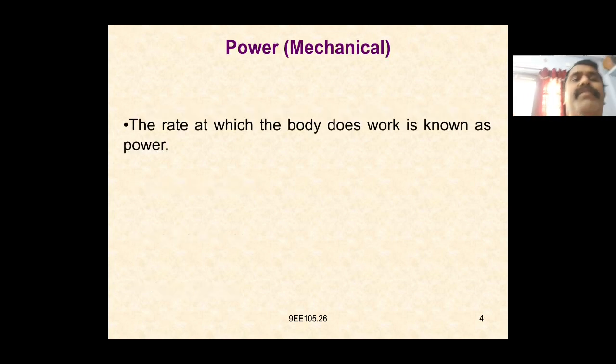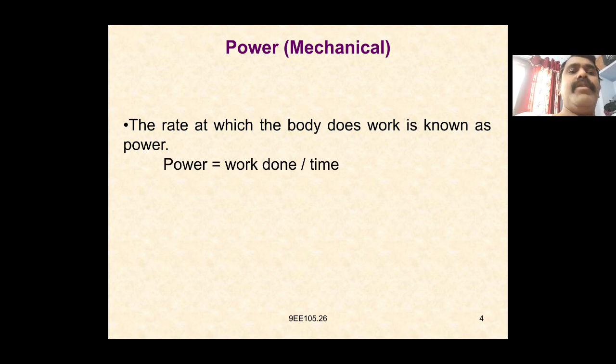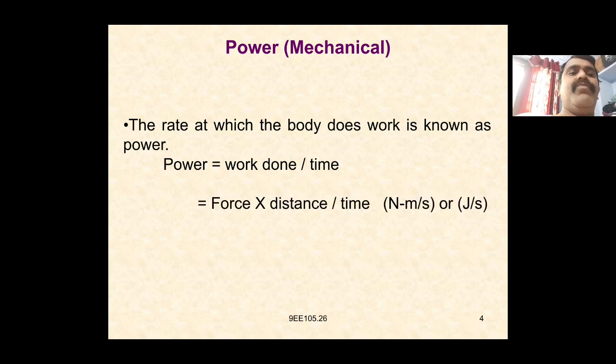The rate at which a body does work is known as power. Power is equal to work done by time taken, that is force into distance by time, measured in Newton meter per second.